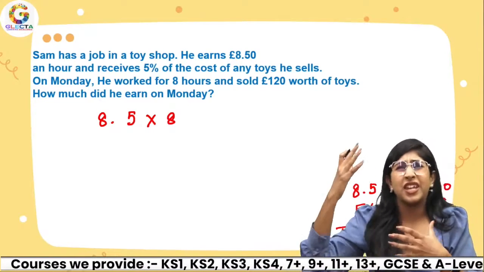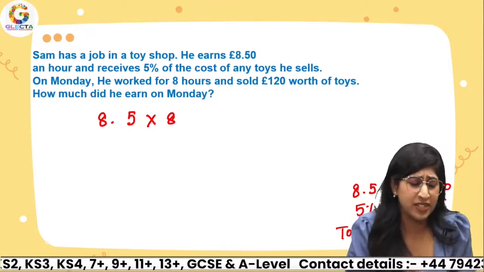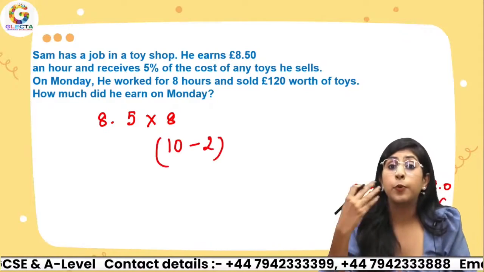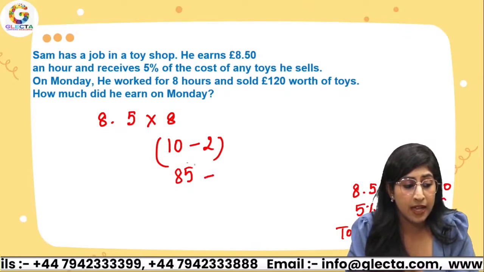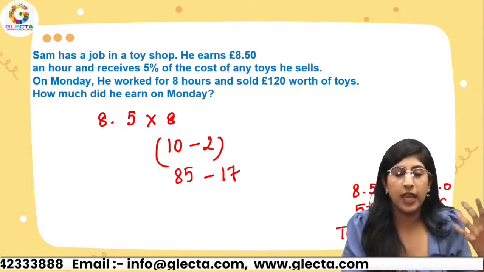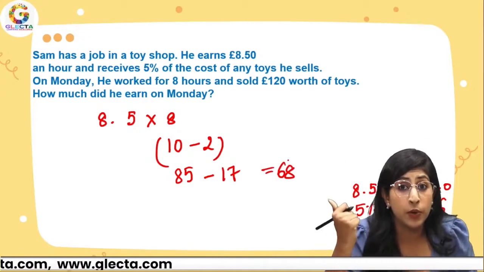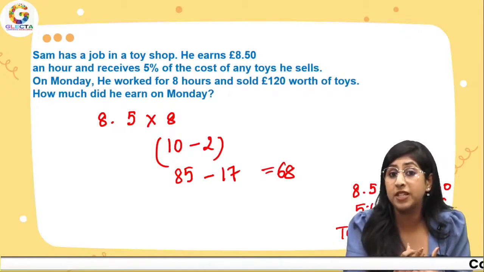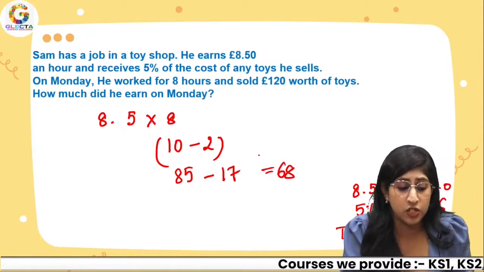Now, instead of doing 85 times 8 and then shifting the decimal, no, boring technique. Let me write 8 as 10 minus 2. Do 8.5 times 10, which is 85. And 8.5 times 2, which is 17. And 85 minus 17, 68. You get the answer very quickly. That's how we can improve our mental math. So over here, I got this. This was a simple multiplication technique.